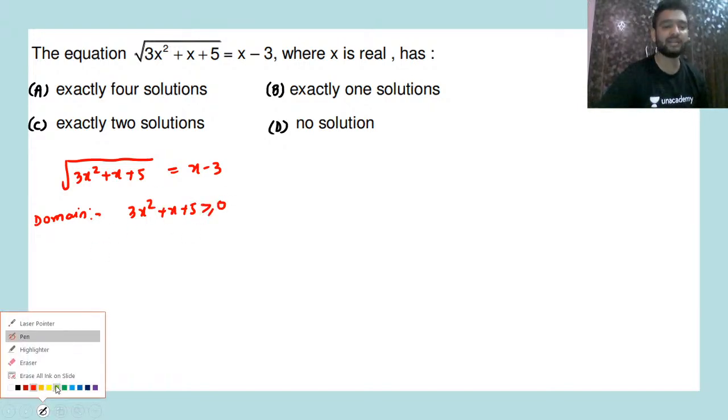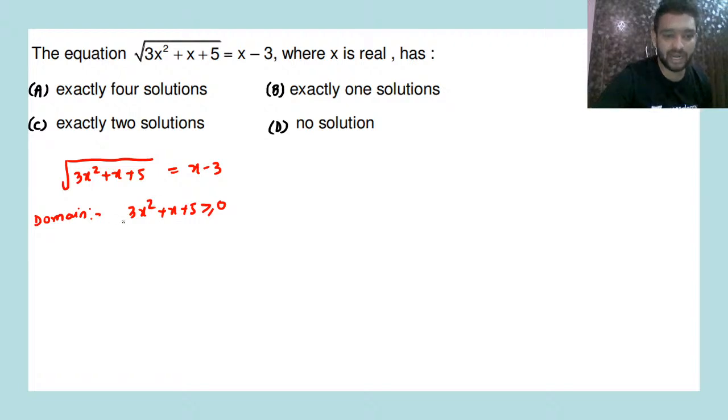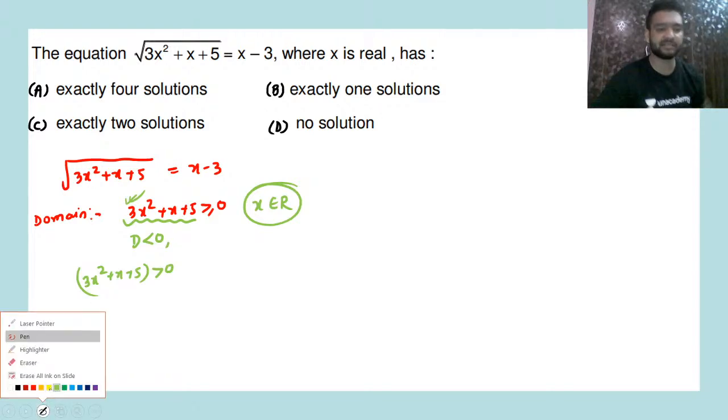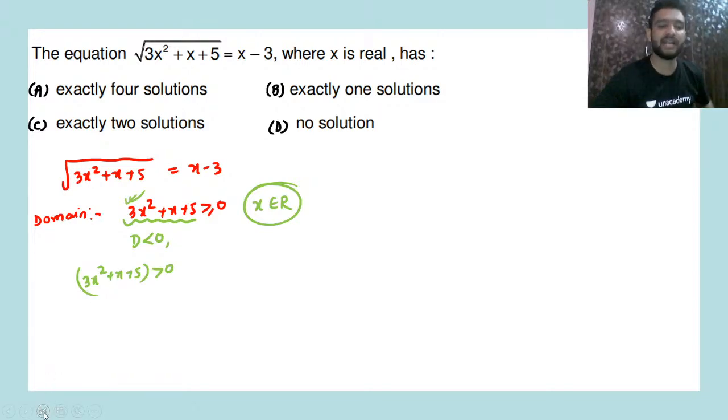Now if you look at this carefully, its discriminant is less than 0. Leading coefficient is 3. That means 3x square plus x plus 5 will always be greater than 0. That means the domain is all real numbers. The domain is coming out to be all real numbers. Yes. So now, since this is solved, can we square both sides? Can we square both sides now to solve this?